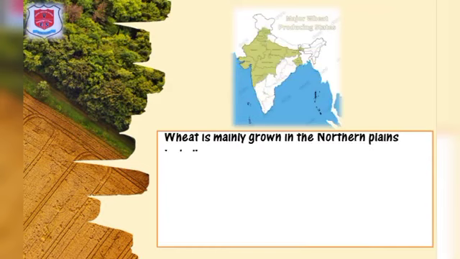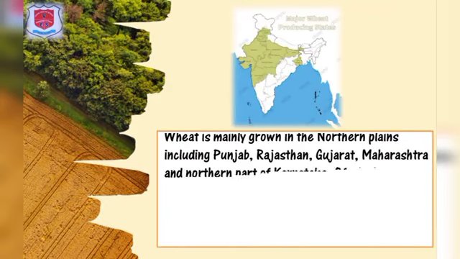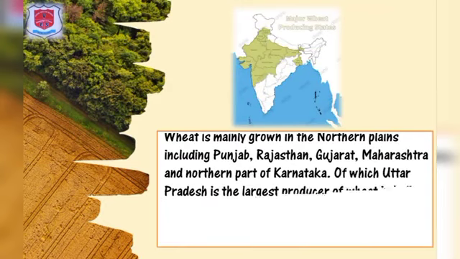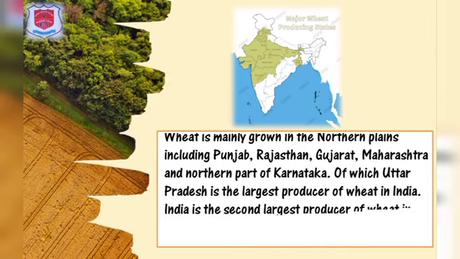Wheat is mainly grown in the northern plains including Punjab, Rajasthan, Gujarat, Maharashtra and the northern part of Karnataka, of which Uttar Pradesh is the largest producer of wheat in India. India is the second largest producer of wheat in the world next to China.